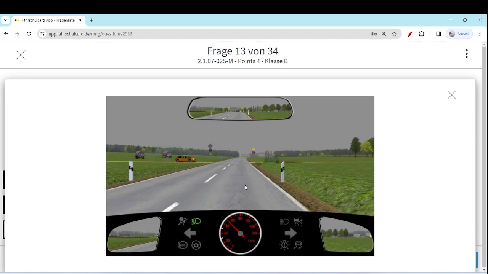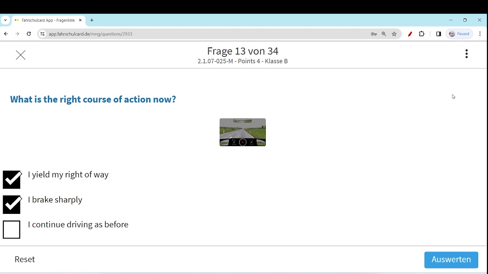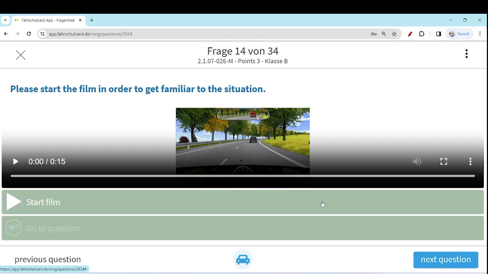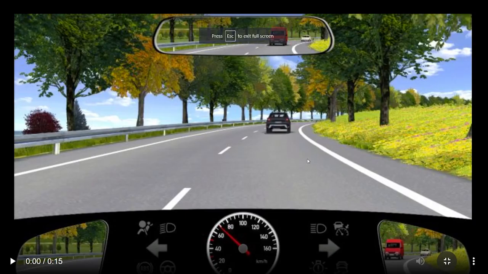Otherwise, if you continue with the same speed, the way the orange car driver is trying to come, maybe you can hit the car if he or she comes onto the road. So maybe you have to brake sharply. I continue driving as before. No, it's not the correct thing to do, because you have to brake sharply and not continue driving as before, otherwise you can hit the orange car.